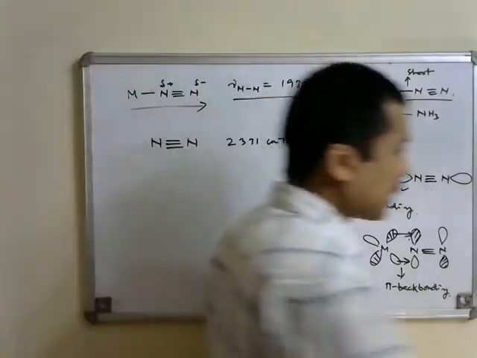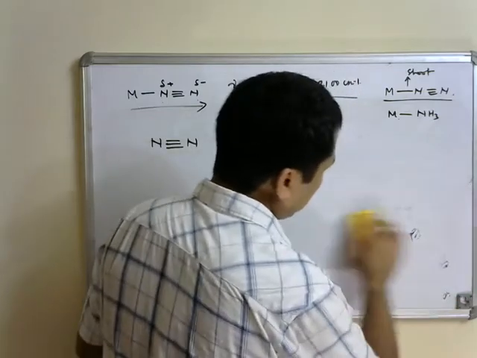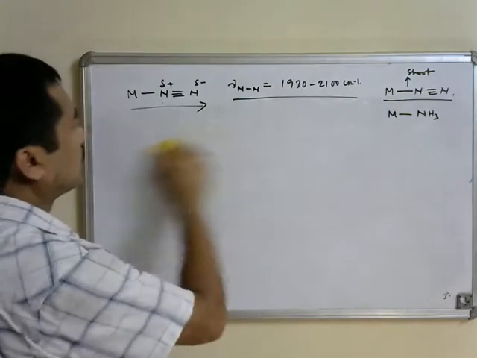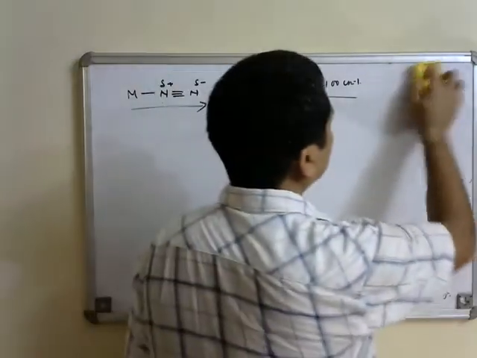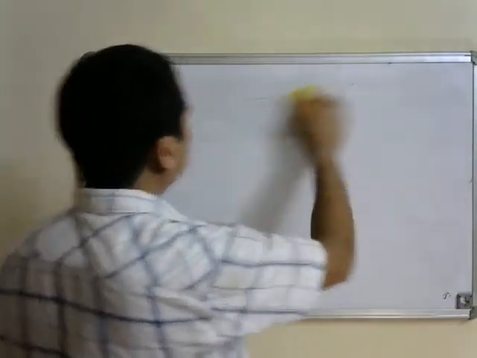We will see one example where one can directly look at the extent of pi back bonding depending upon the electron density on the metal center.